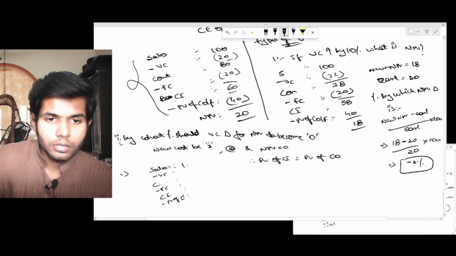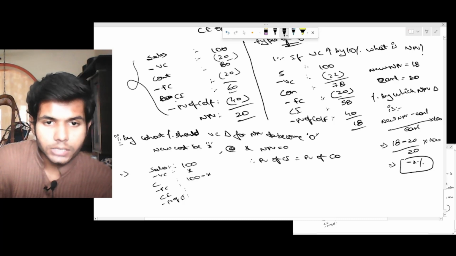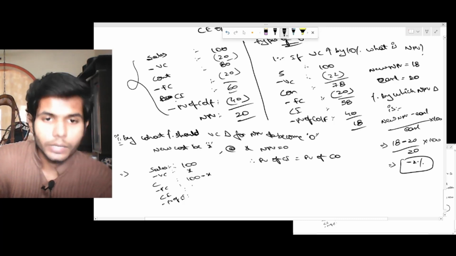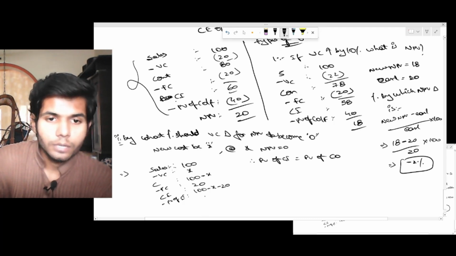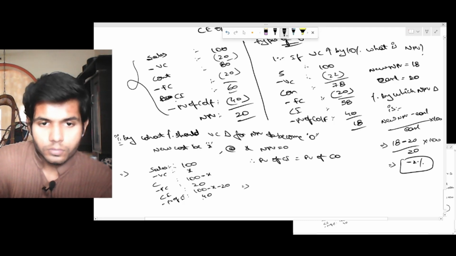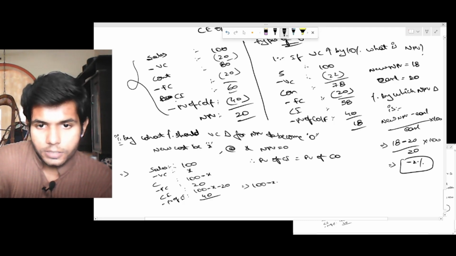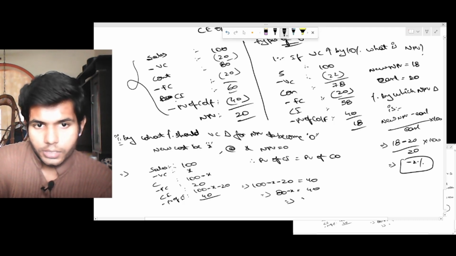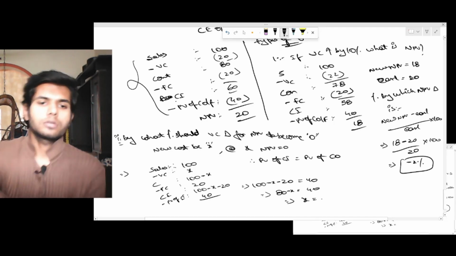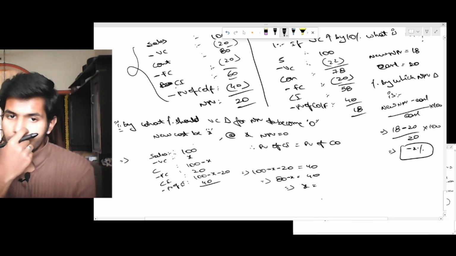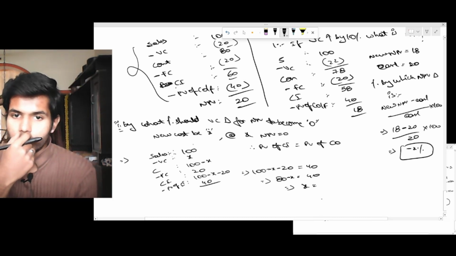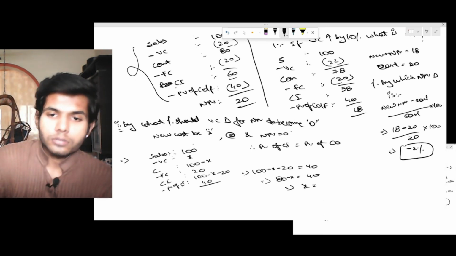Sales are 100. Let's say variable cost is x. Now the contribution would be 100 minus x. Fixed cost, what was it earlier? 20. Now PV of cash inflow equals 100 minus x minus 20. PV of cash outflow is 40. So solve this: 100 minus x minus 20 equals 40. From this, 80 minus x equals 40. Alright, so x equals 40.